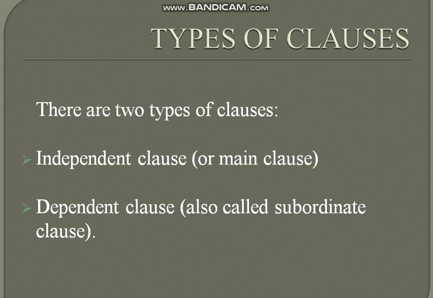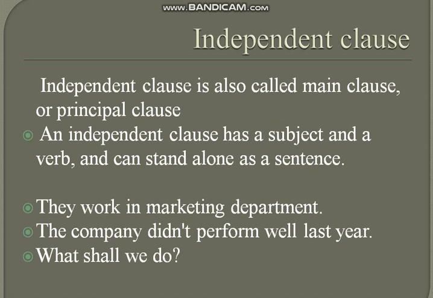We have two types of clauses: independent clause or main clause, and dependent clause, also called subordinate clause. Let's discuss it one by one, then it would be more clear to you. Independent clause is also called main clause or principal clause, because at times the other different types of clauses depend on it. That's why it is called a main clause or principal clause.